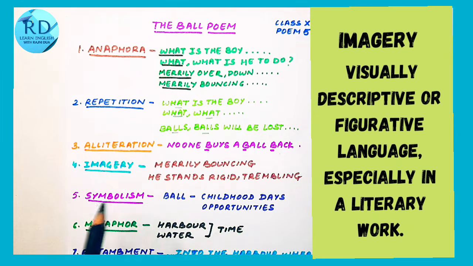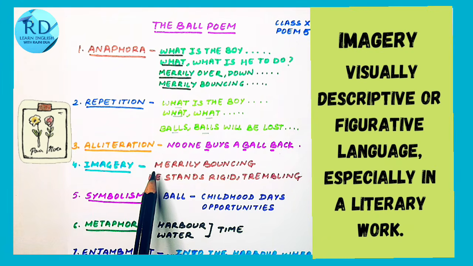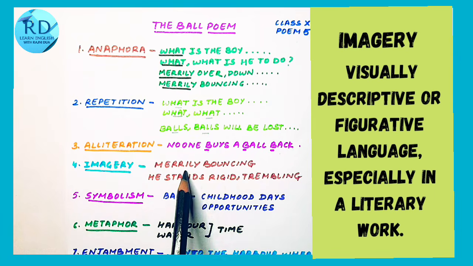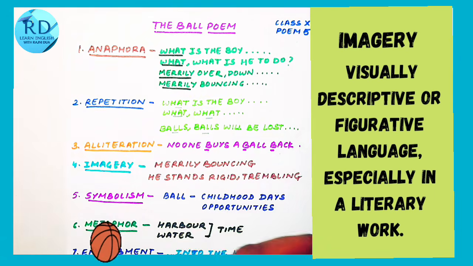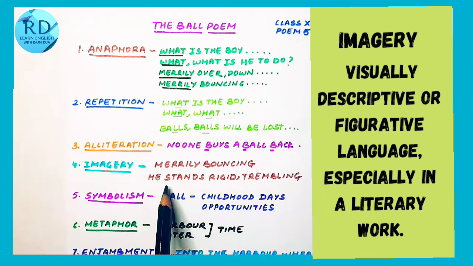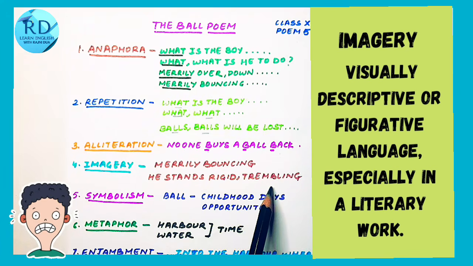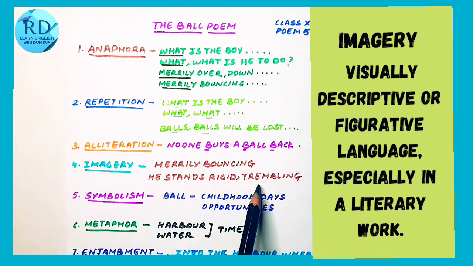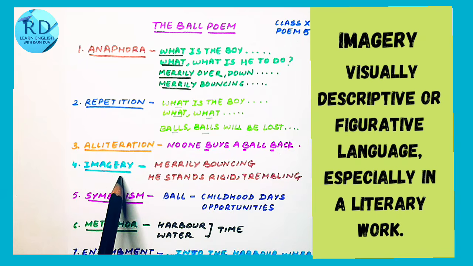Next is imagery. So whenever we are able to create a mental picture of something, it is imagery. For example, merrily bouncing. So we can imagine the ball bouncing. Or he stands rigid, trembling. We can imagine that boy standing in shock and he's trembling. So whenever we can imagine something or a picture gets created in front of our eyes, it is imagery.